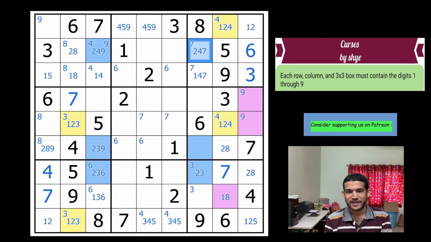So amazing trick, right? How do you see these things, guys? It's very difficult to see because I was thinking all kinds of basics. I won't say basic strategies because X-wing, swordfish, and those guys are never basic, but these are completely different. It's like you need to have a really powerful brain to see these things logically.